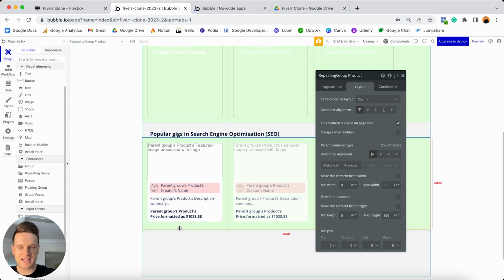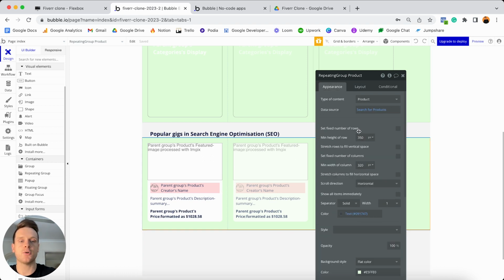But what you'll see is that we have all of this empty space around each of our cards here. So if I just jump into my appearance tab, first of all, I'm going to update the minimum height of each row to be 320 pixels. Now, the reason why I'm selecting 320 pixels is purely from experimentation of my own. There's no real scientific reason behind it. I previously just experimented with how much height I need for each of these cards, and it was roughly 320 pixels.